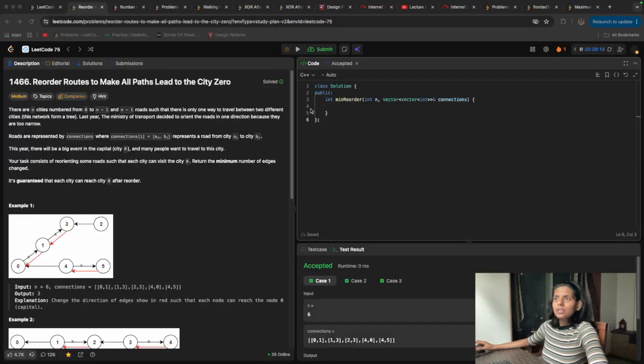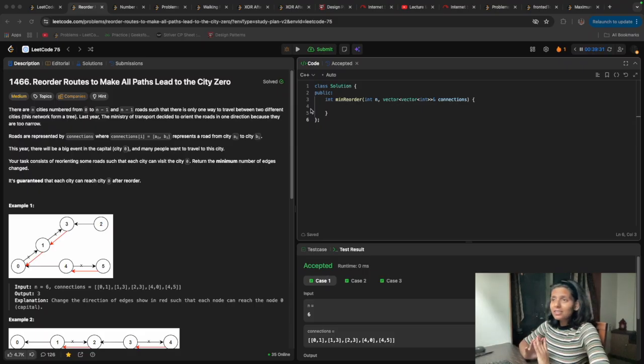Hello coders, in this video we will see the next question from our LeetCode 75 list. Let's go to the screen first, and this is the question. The question is: reorder the route to make all paths lead to the city 0.